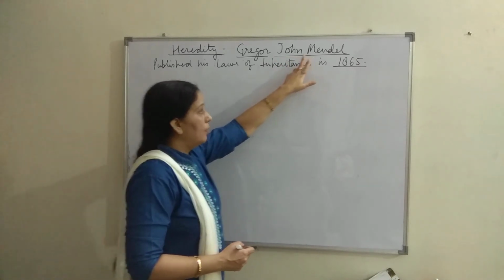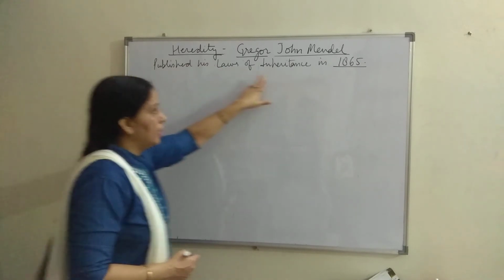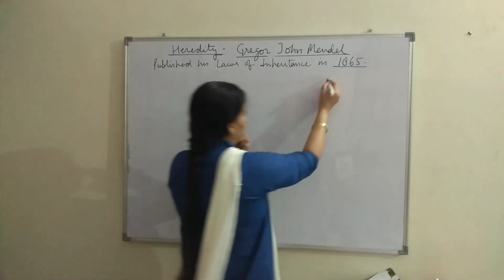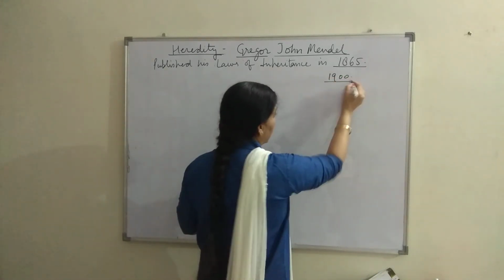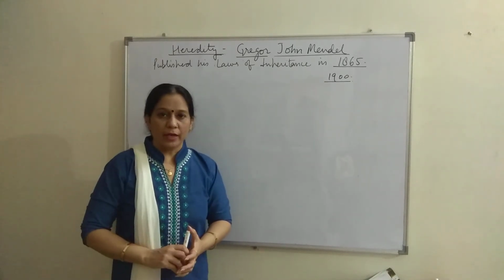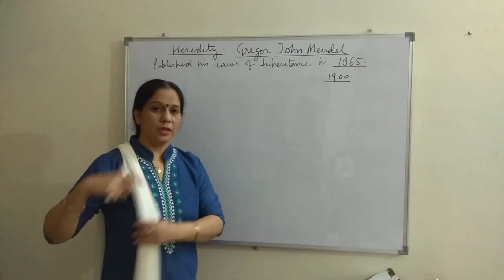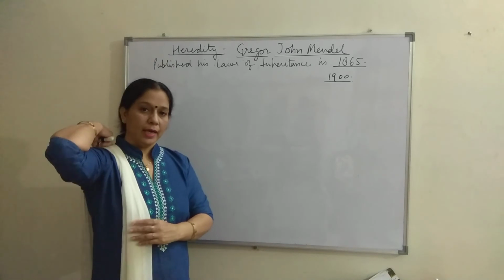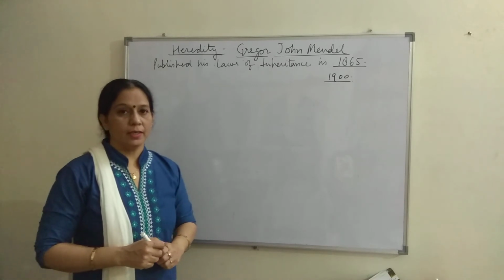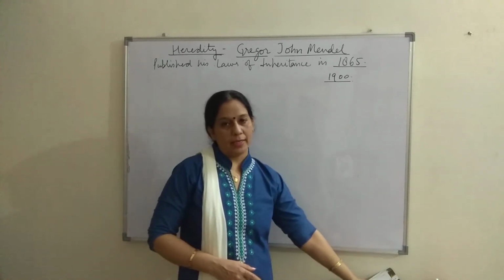Right, he performed experiments on pea plants and he published his laws of inheritance in 1865. But his work remained unrecognized till 1900. During this time period, communication was not easy. Advanced microscopy was not there, and there was no physical proof for the presence of genes, which he called factors at that time. He also used some mathematical calculations in his laws. That is why it was not acceptable to the biologists of that time.